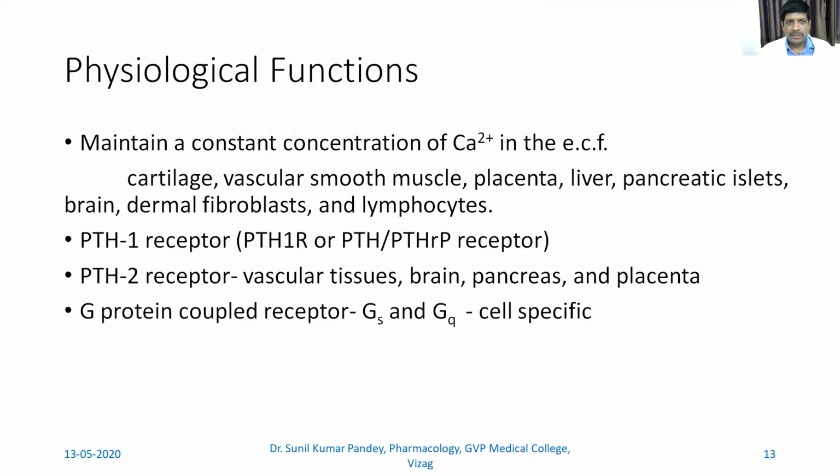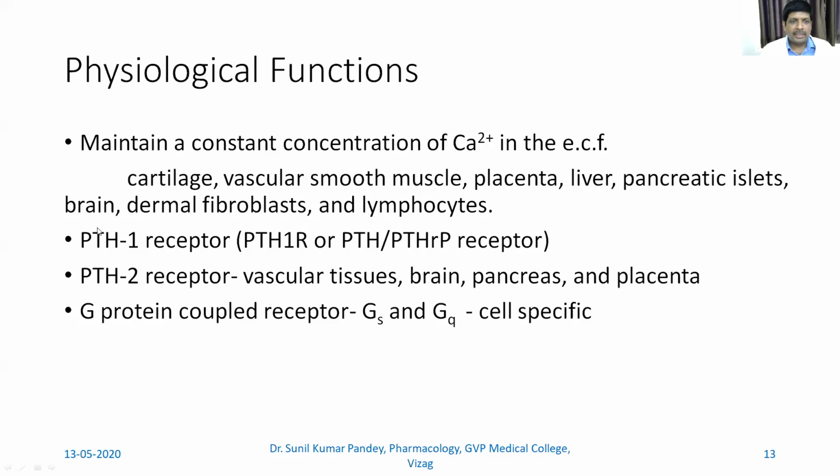Now we have the physiological function. What is the physiological function of parathyroid hormone? This maintains a constant concentration of calcium in the extracellular fluid. In the beginning I told you that the extracellular calcium level is in the millimolar range. And this is present in the cartilage, extracellular fluid, or organs like cartilage, vascular smooth muscles, placenta, liver, pancreatic islet, brain, dermal fibroblast, and lymphocytes.